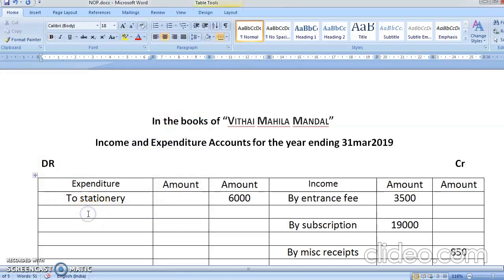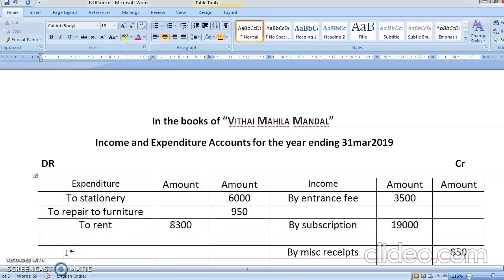Then you had repair to furniture. You know, these are all revenue expenditure. Revenue I'll again tell you: revenue means which is recurring in nature. It happens every now and then. To rent, it means you have to regularly incur that expense. In rent you are having an adjustment, so inner column.